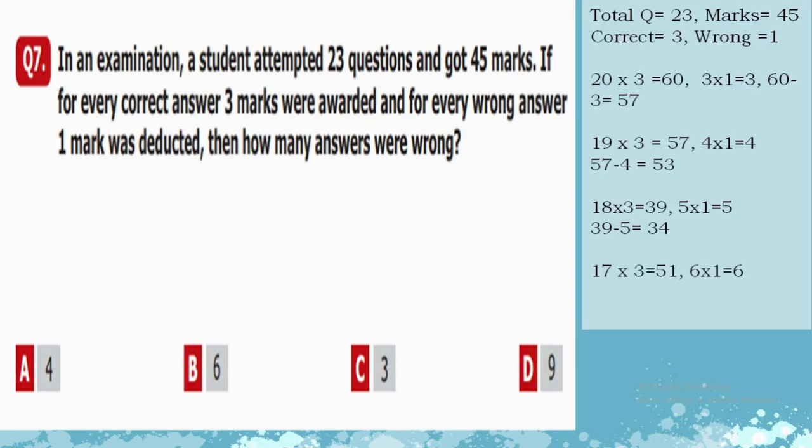Let's check this one. 17 multiplied by 3 is equal to 51. So out of 23, if 17 are correct, obviously 6 are wrong. 6 ones are 6, and if we subtract 6 out of 51, the answer is 45. So yes, that is our correct option: 17 questions are correct and 6 are wrong. So B is the correct option over here.